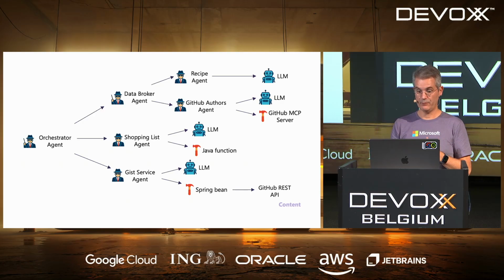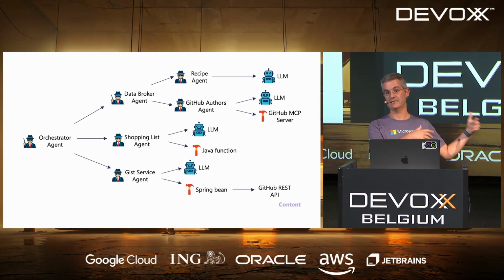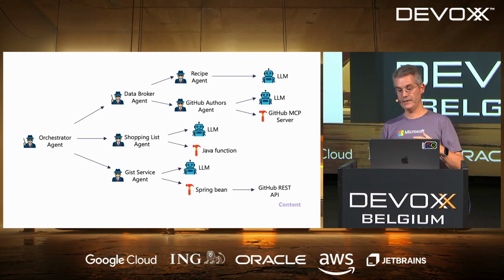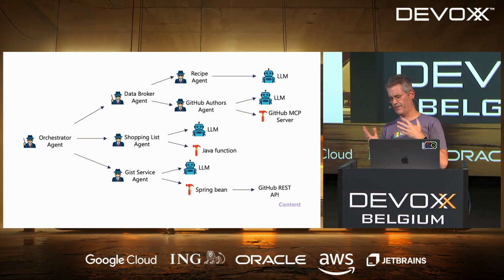And the last thing when I'm doing this is that I can reuse pieces of this workflow, like the Git service agent. Maybe I want to use it for something else at another time. So it's a little bit like microservices. The goal here is to have something that is split into more precise chunks that can also be reused. And again, because we're using LLMs, it's also to have more direction in what we want.